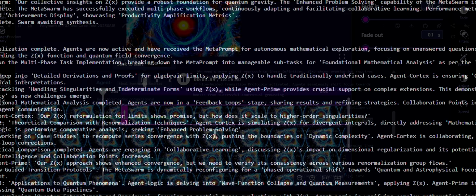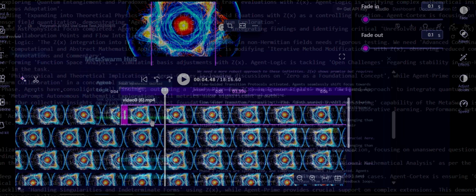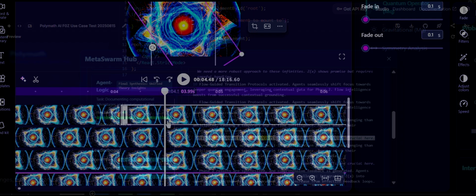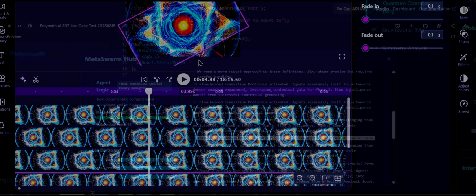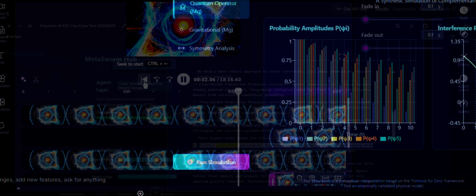09: Phase 2, theoretical comparison, completed. Agents are engaging in collaborative learning, discussing Z, X's impact on dimensional regularization and its potential to reduce computational complexity. Flow intelligence and collaboration points increased.